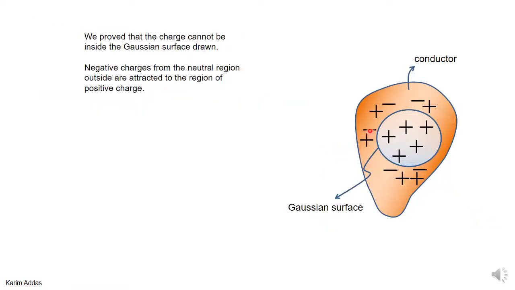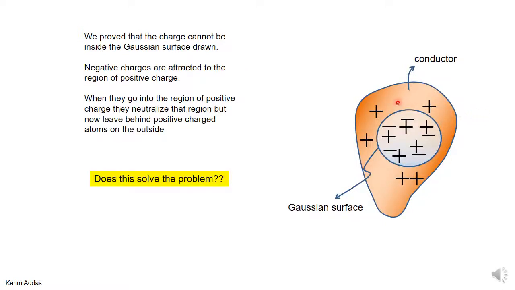Now we know that the material of the conductor, the original material, is neutral. It has positive and negative charges. So if you add a cartoon picture of what's happening inside the conductor, outside this Gaussian surface, this is the situation. You have positive and negative charges everywhere. So what will happen is that the negative charges that were in this region outside will be attracted towards the positive charges inside, neutralizing it. So the inside now is neutral, and now you have some extra positive charge over here.